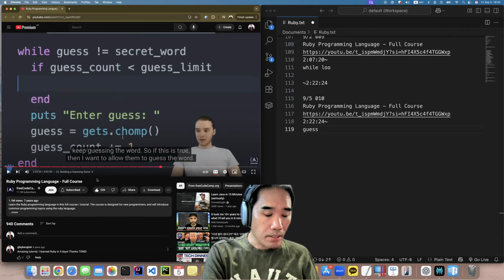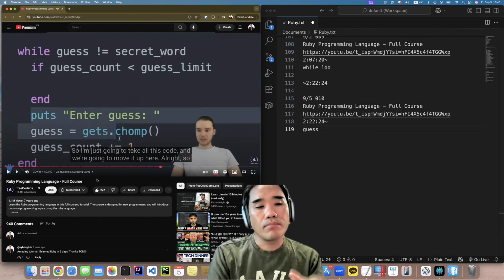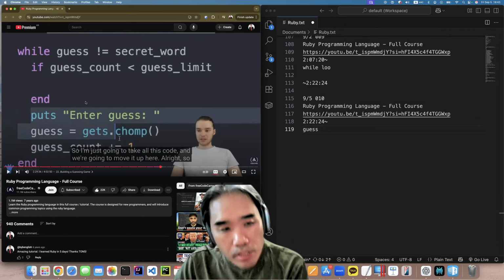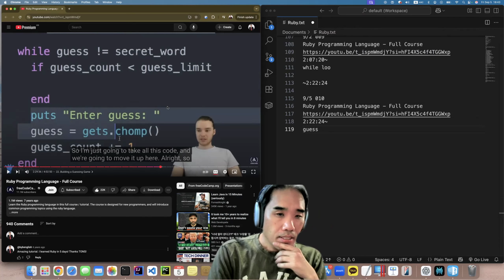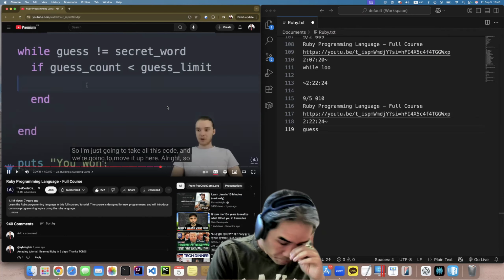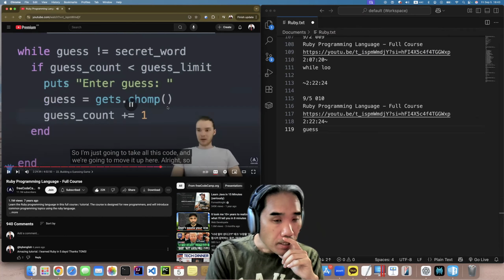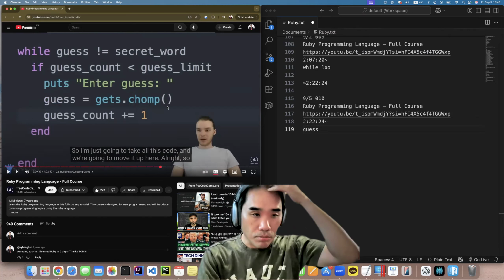Then I want to allow them to guess the word. When this condition holds, they can guess the word. We're going to take all this code and move it up here.